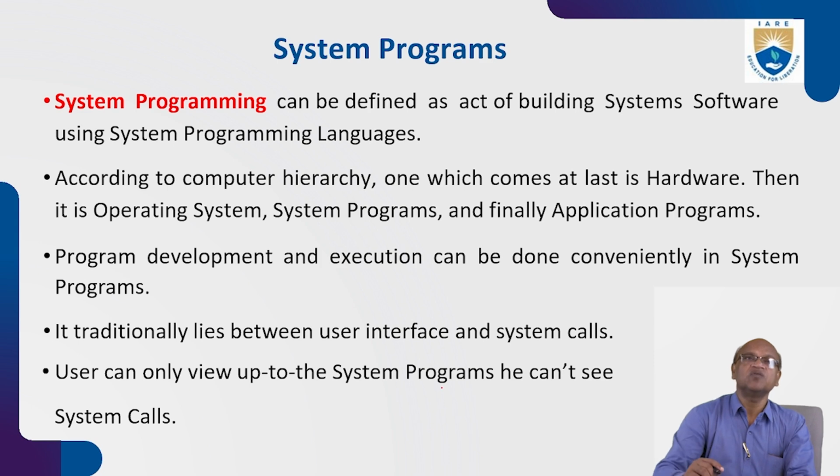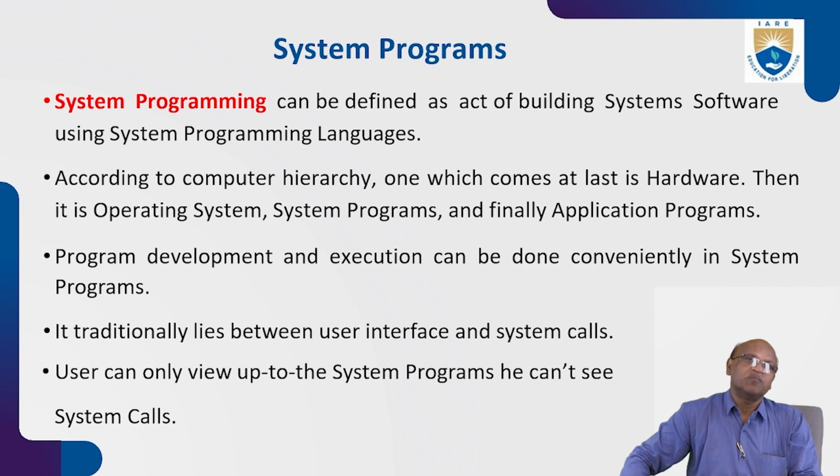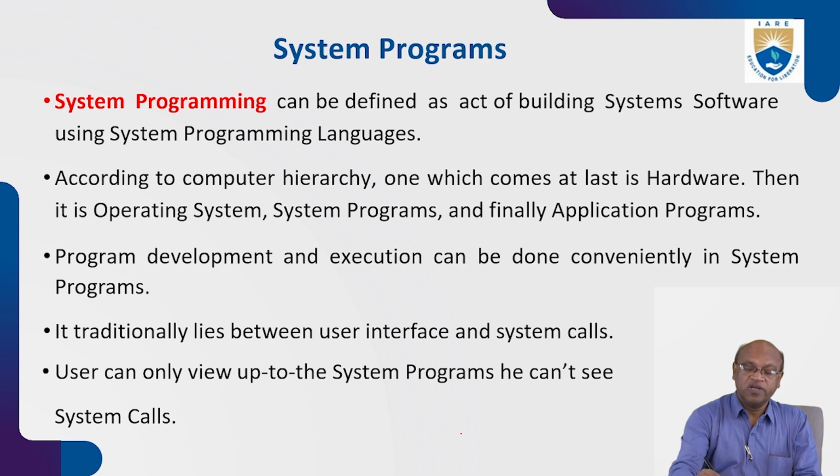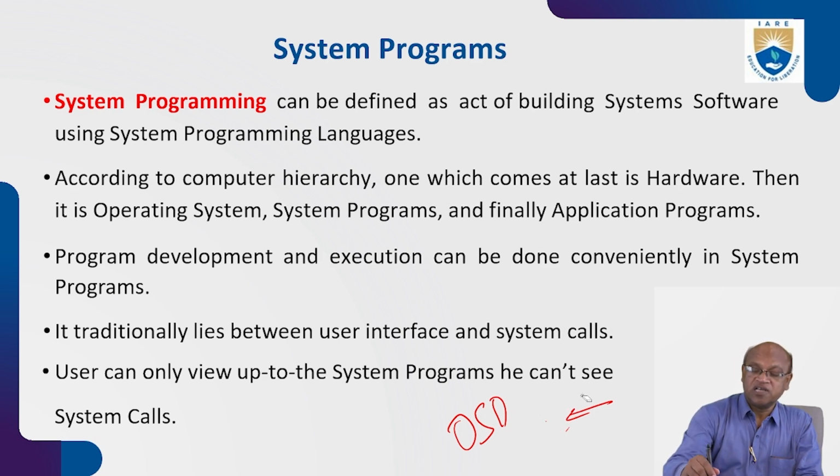So the user can only view up to the system programs. He cannot see system calls, because system calls are not in the hands of the user, because everything is done by human beings only. So we will design, that is OSD. OSD means operating system designing. So somebody has made the OS. How is it made? They create one package. They keep on adding the programs that the user wants. These programs are .exe files. So once you install this OS in the hard disk, it will work as an OS, as we have seen in the previous lecture.